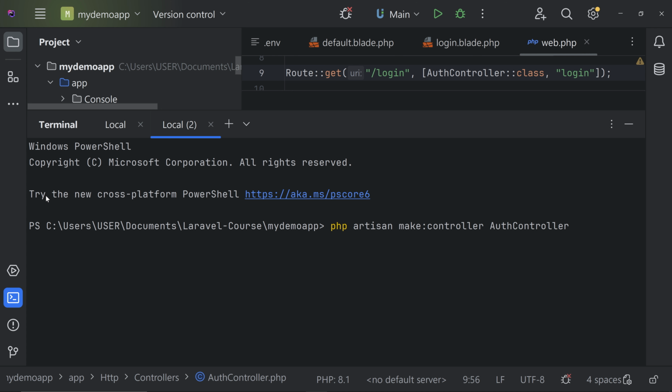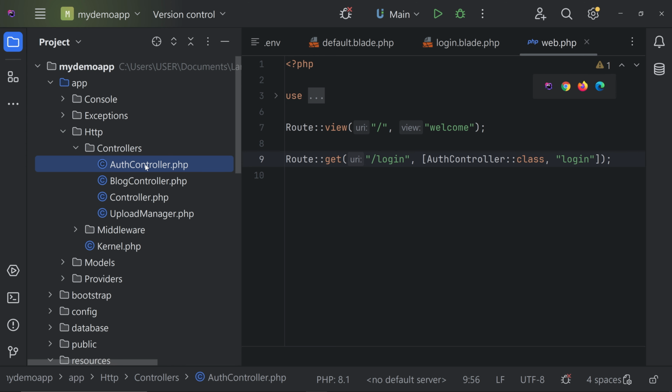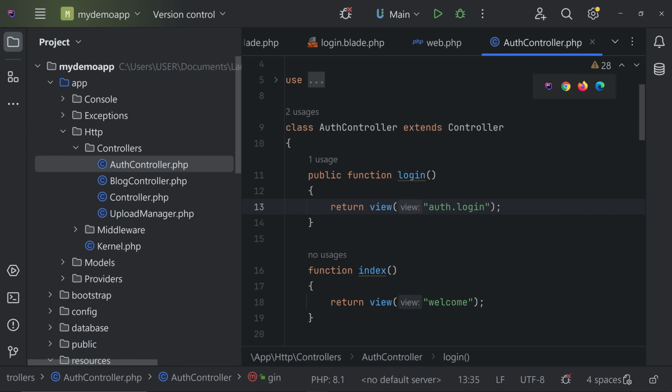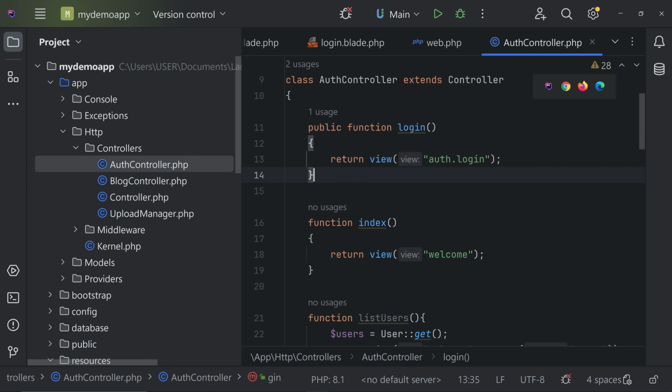That's it. You can create a controller like this and hit enter and it will be automatically created. Okay, so I have already created it. So let's go to the file here and you can see that we are having the login function already added.